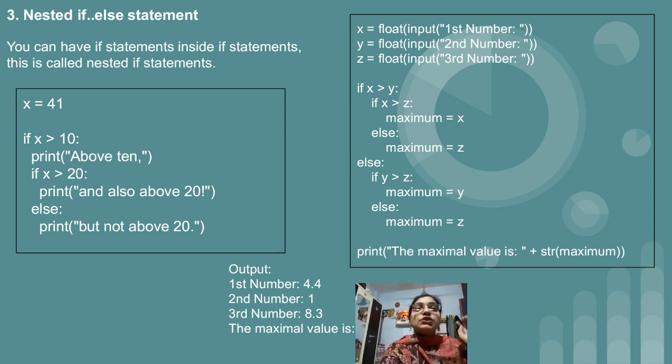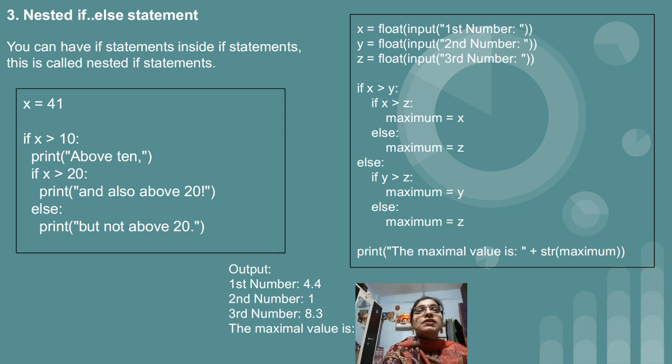And if the condition which we have written in the if is not true, then we will write else, and inside else again we will have an if else. So it is exactly similar to C and C++ nested statements. Now suppose I have given the input. First number we have entered 4.1, second number we have entered 1, and third number we have entered 8.3. So display the maximum value. Visually we can analyze the answer. Definitely the highest number is 8.3. So this should be our answer.